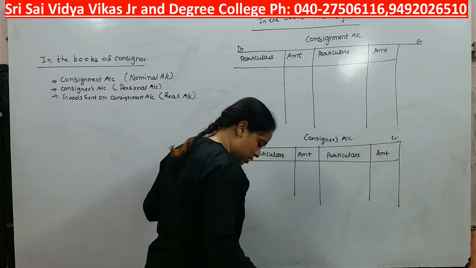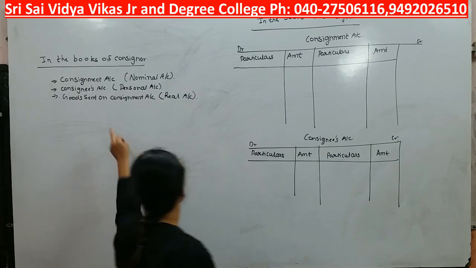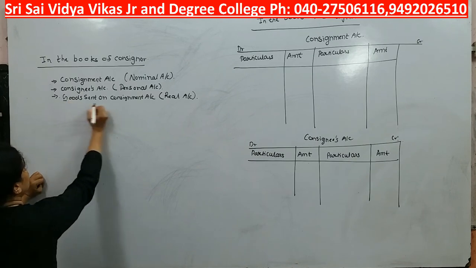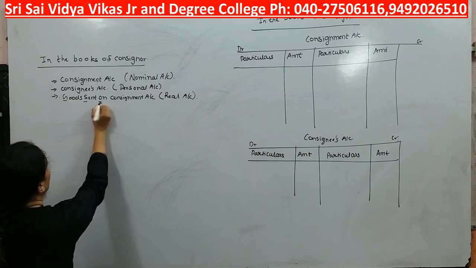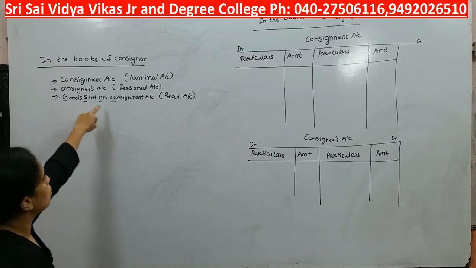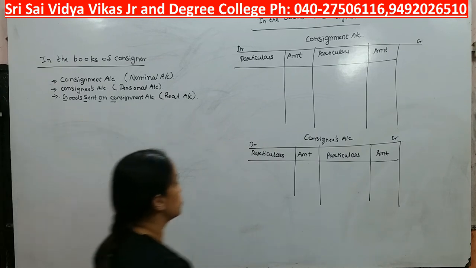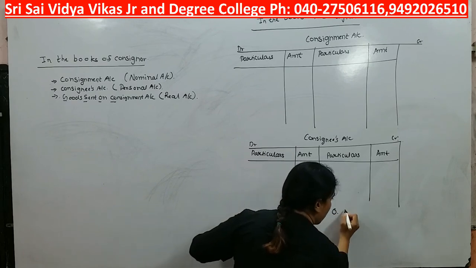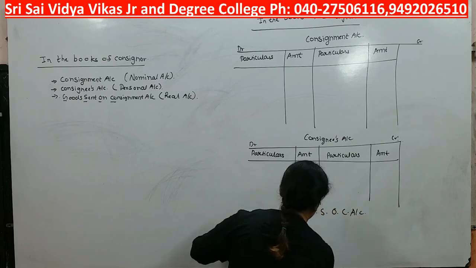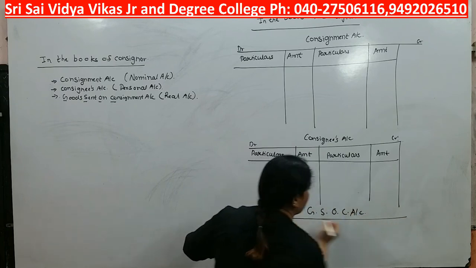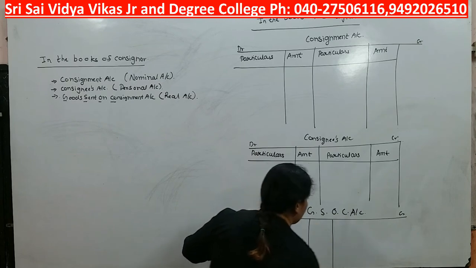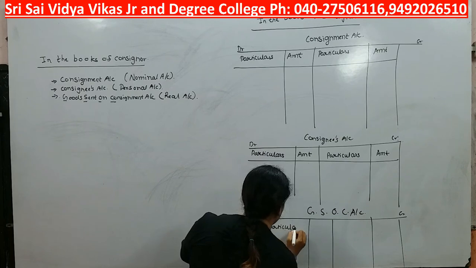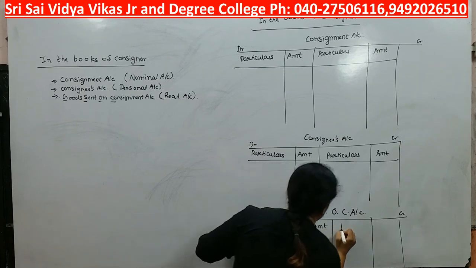And last we are going to prepare goods sent on consignment. We can write even the short form GSOC, goods sent on consignment. So here I will prepare goods sent on consignment account. This will also have two parts, debit and credit. Particulars, amount, particulars and amount.